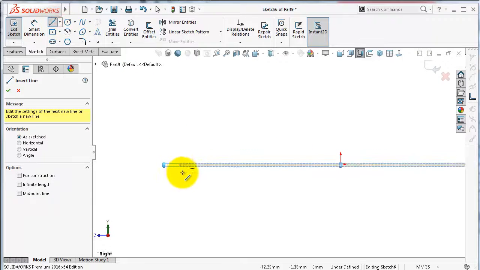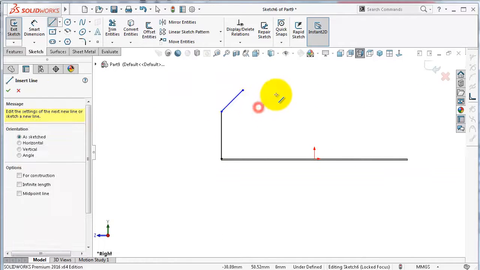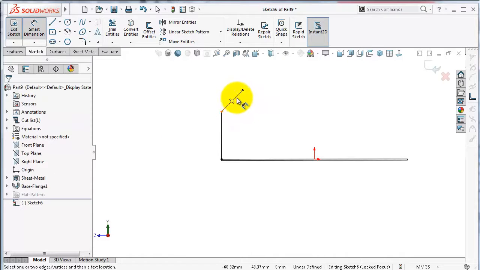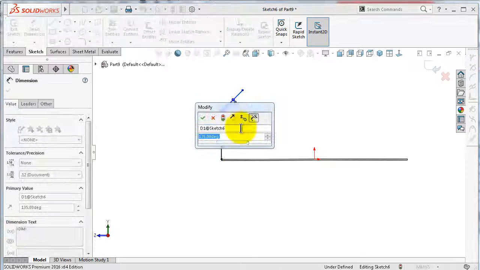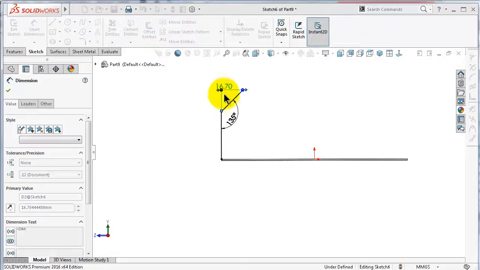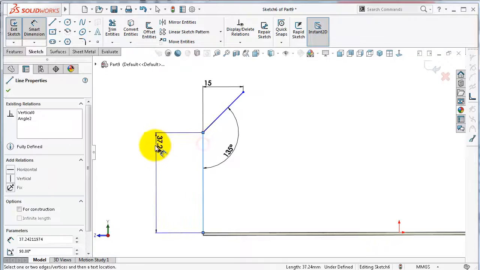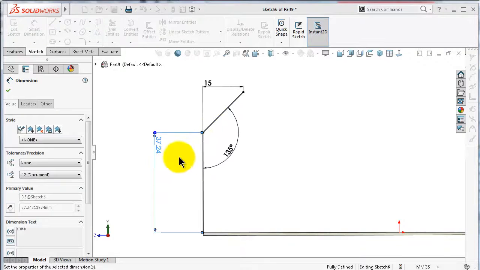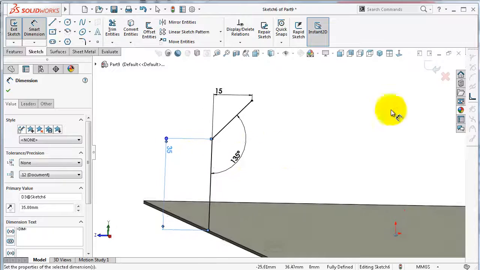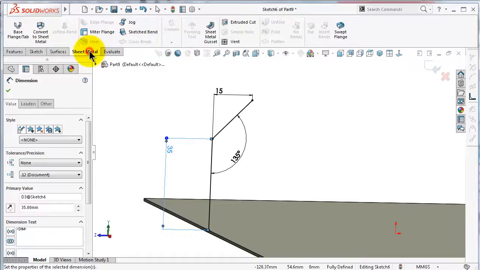So let's just make a simple profile on the right plane, and let's define it with a dimension of 135, and here 15, and here 35, and exit, or we can directly go to the swept flange.